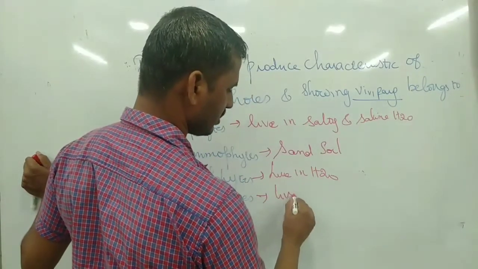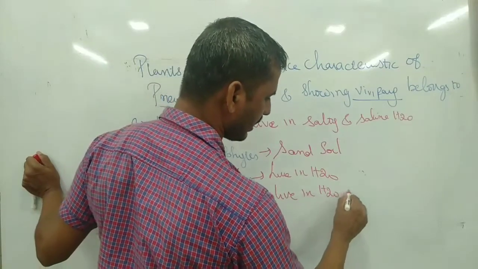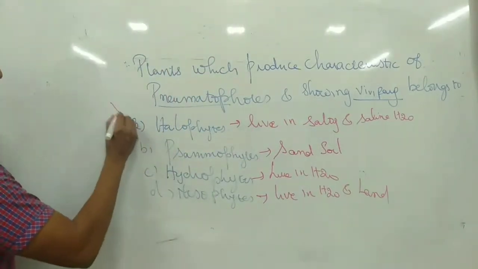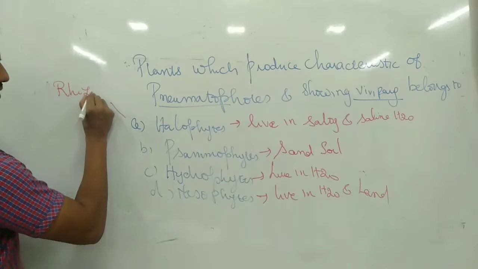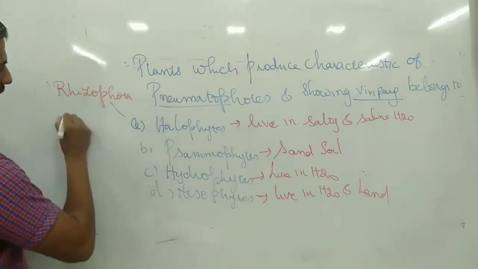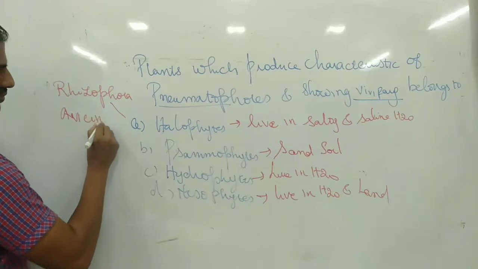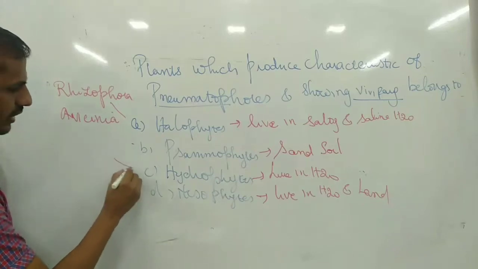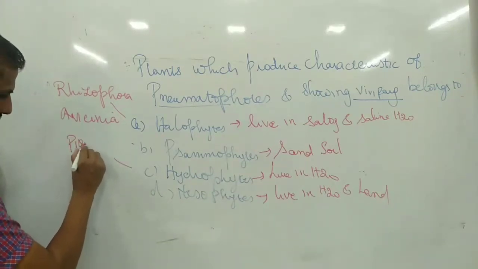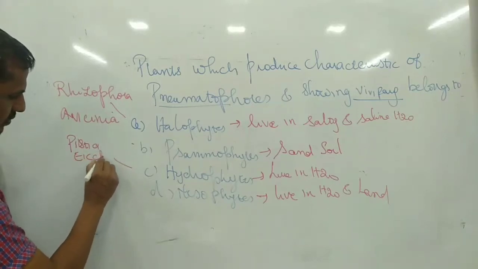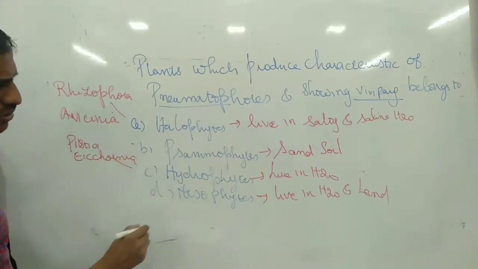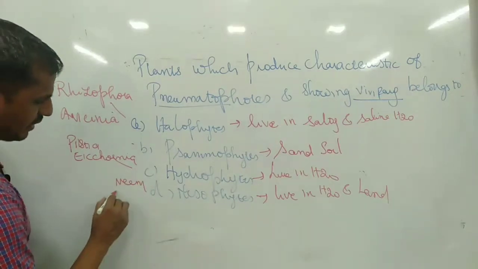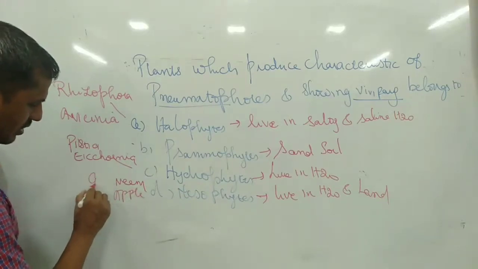Mesophytes live on land. Halophyte examples are Rhizophora and Avicennia. Hydrophytes you know: Pistia, Eichhornia. Mesophytes are all the land plants: neem, apple, guava, and it goes on like that.